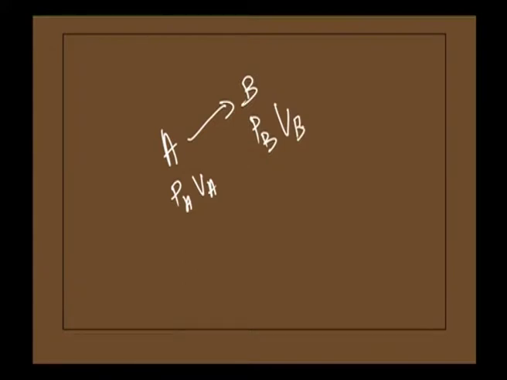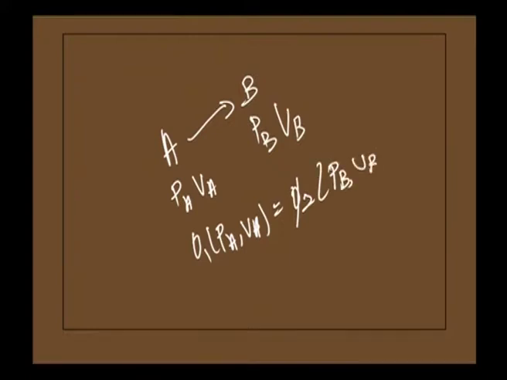Therefore, mathematically this statement can be written as pi 1 of P A, V A is equal to pi 2 of P B, V B. So, this is an equation. This equation can be written in a compact form as F 1 of P A, V A, P B, V B is equal to 0.